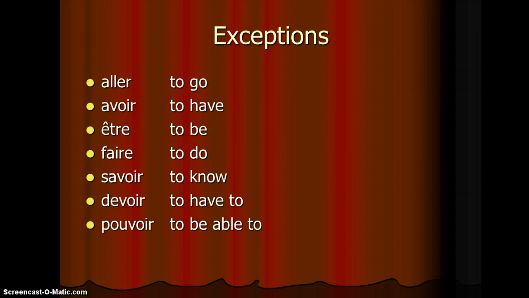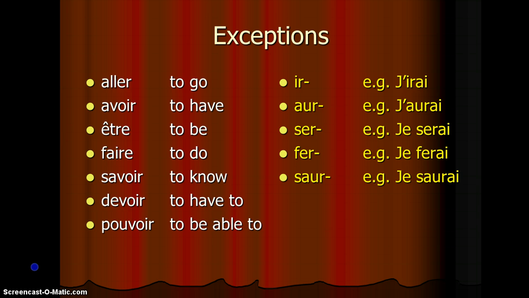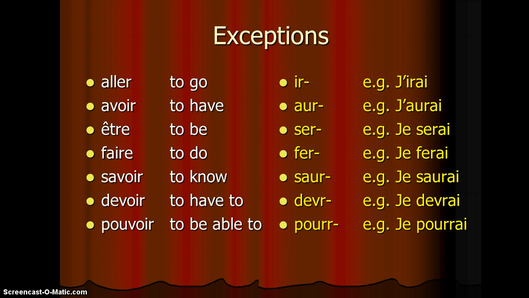And here are some key exceptions. It's not all the examples, but these are the ones you're probably going to come across most likely in your studies. Aller changes to ir. So j'irai would be I will go. Avoir to aur. Être to ser. Faire to fer. Savoir to saur. Devoir to devr. And pouvoir to pourr. You will need to learn these examples as you go on in your French studies.